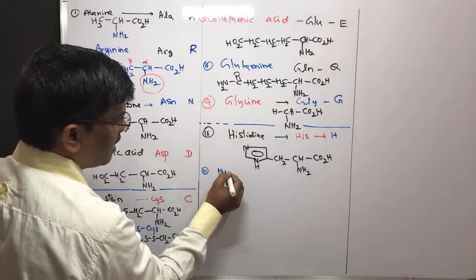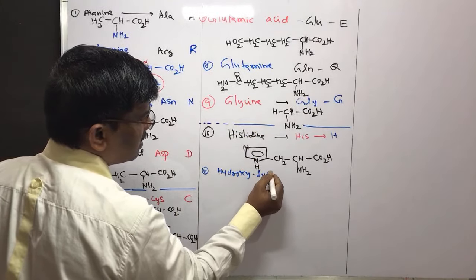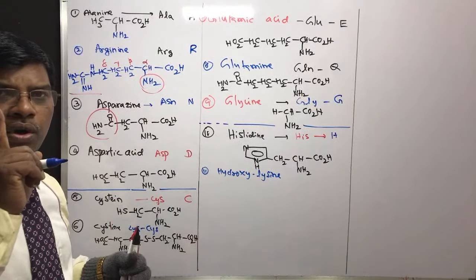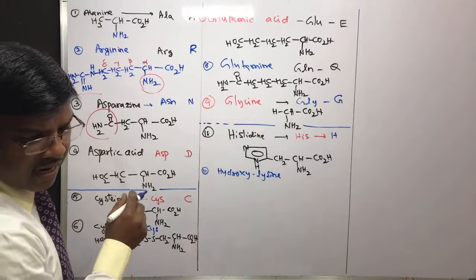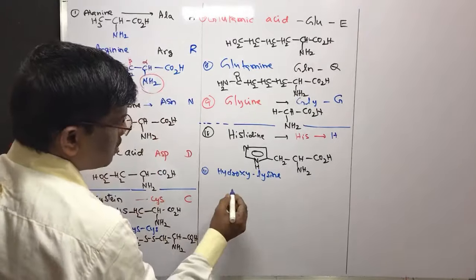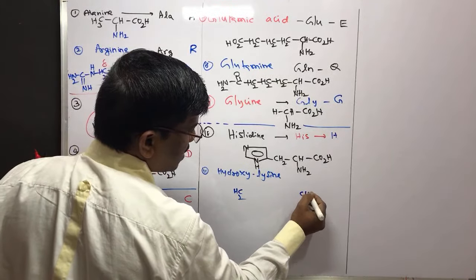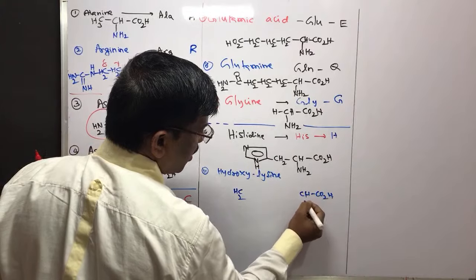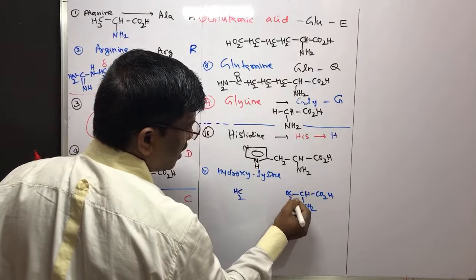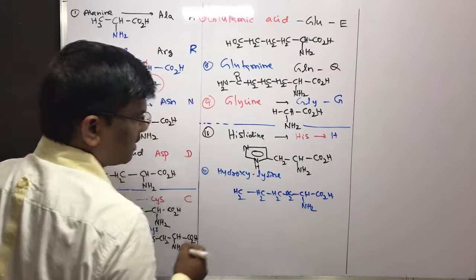Hydroxylysine. There is a lysine, so this is hydroxylysine. So hydroxylysine is going to have 2 asymmetric carbons. Let us write. So 6 carbon chain. So let us write first amino acid. This is amino acid. 1, 2, 3, 4, 5, 6.